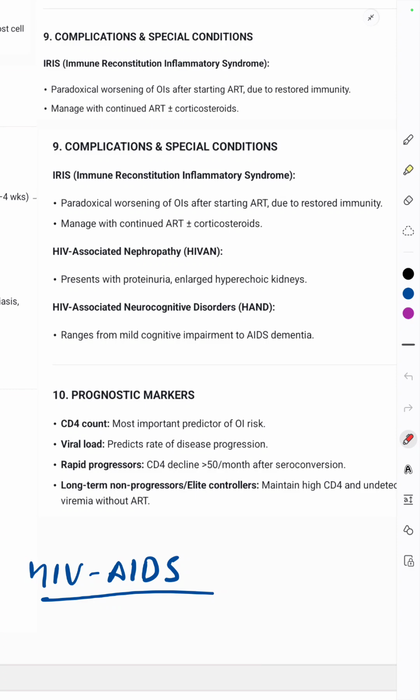Prognostic markers are CD4 count and the viral load, and rapid progressors are where the CD4 decline is more than 50 per month after seroconversion. Then a certain population is found in the Scandinavian countries where they maintain a high CD4 count and undetectable viremia even without ART. So these are considered to be long-term non-progressors or elite controllers.